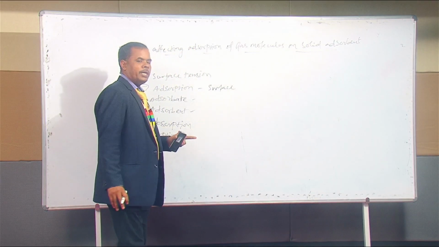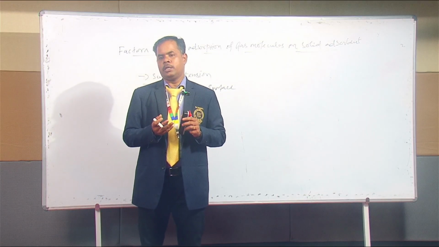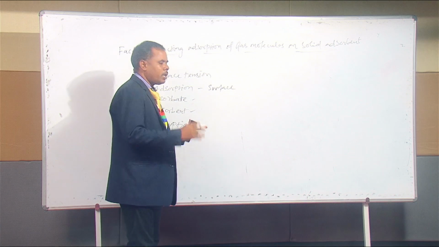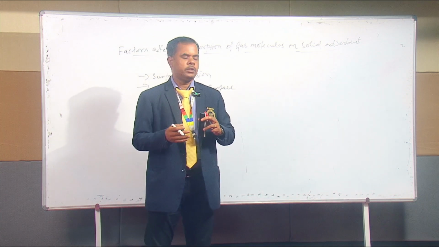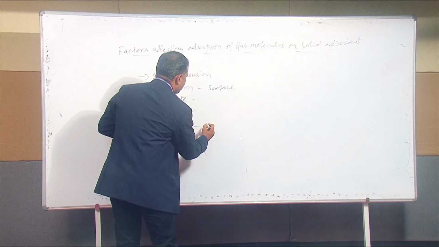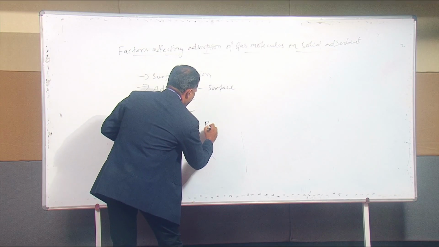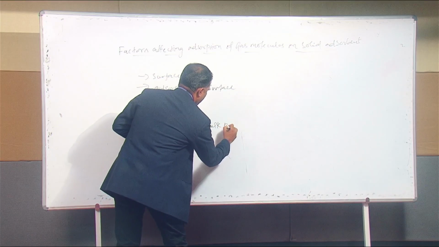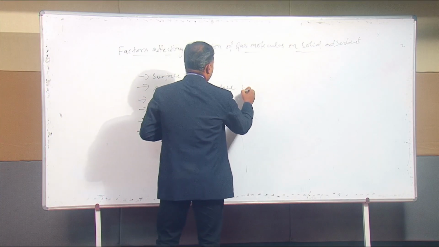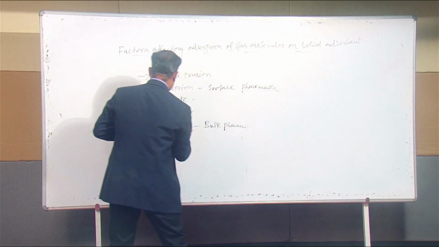What about absorption? It is the bulk phenomenon, just the reverse of adsorption. The substance is distributed uniformly throughout the body of the solid or liquid. That is called absorption. So absorption is the bulk phenomenon, and adsorption is the surface phenomenon.